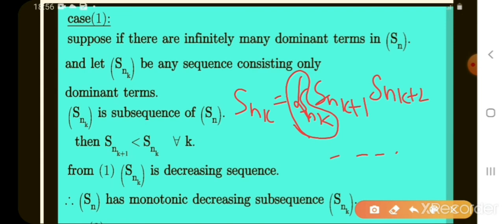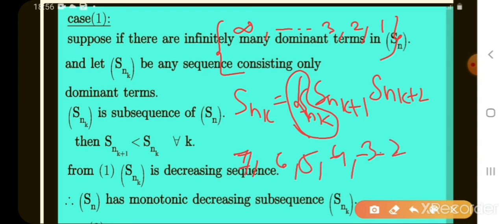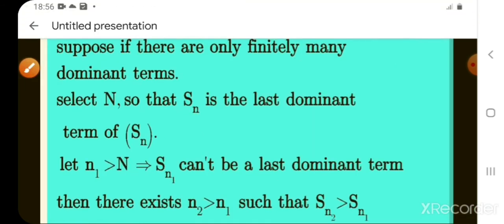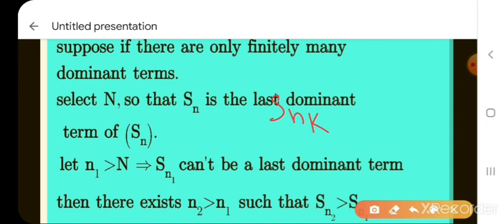Is it clear or not? If the first term is 7, the remaining terms are less than 7: 6, 5, 4, 3, 2, 1. This is the dominating term set. Let that dominating term set be Snk.